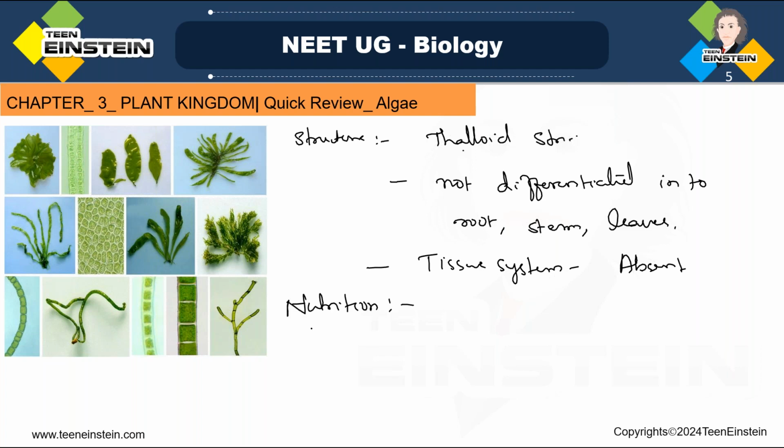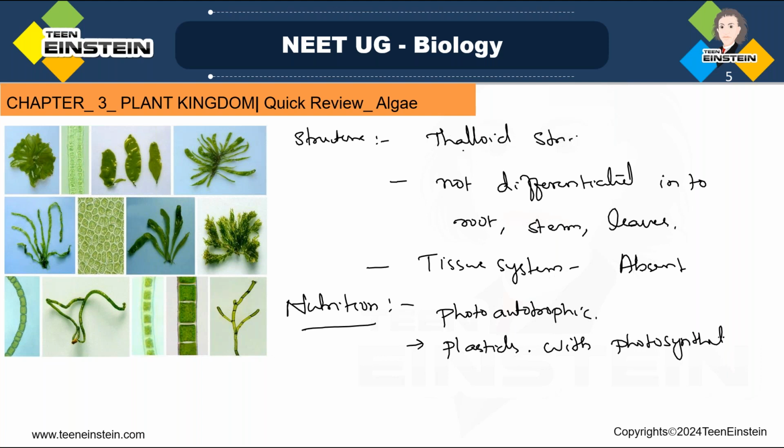So these are the main features which you mention while explaining about a group like algae or bryophyta.